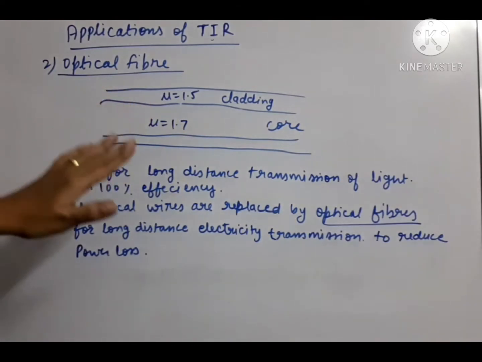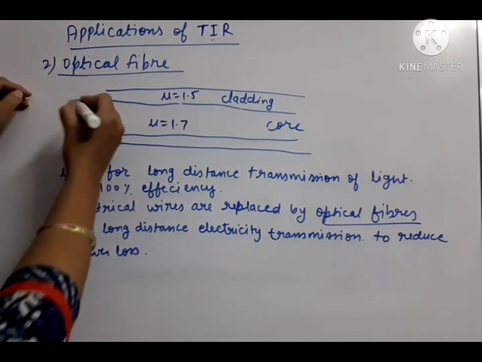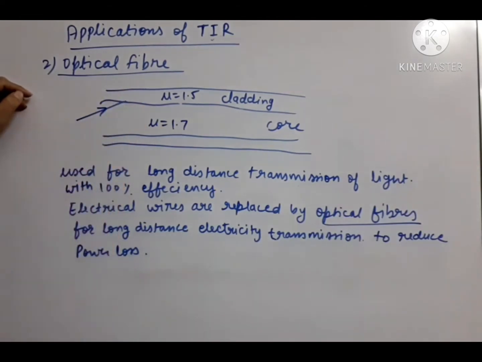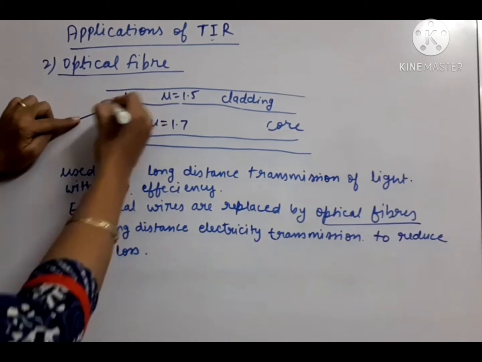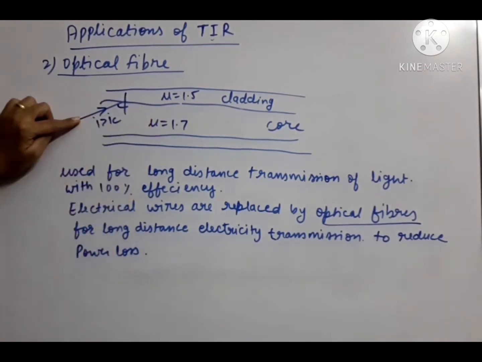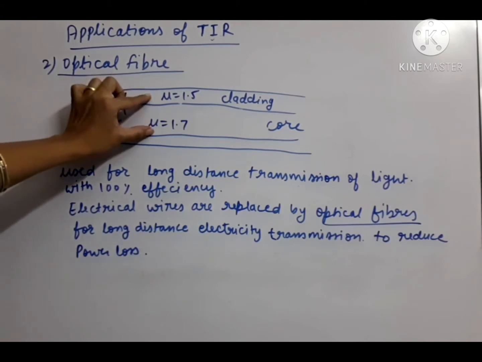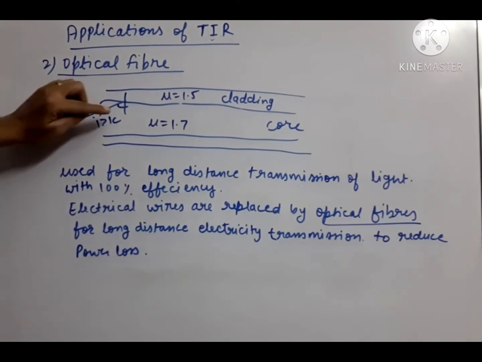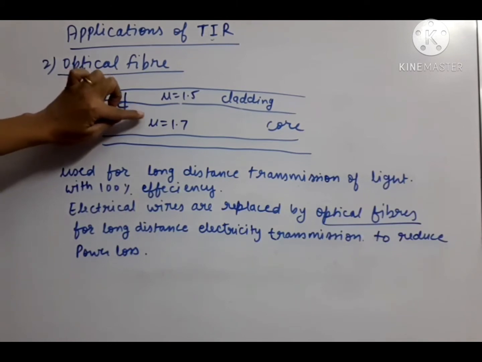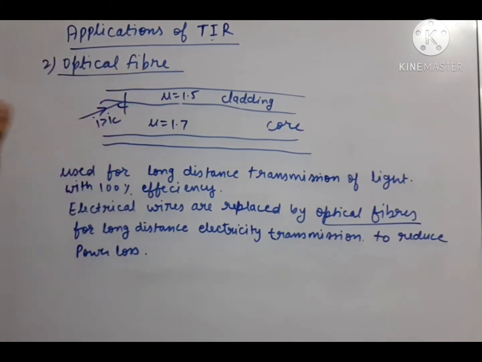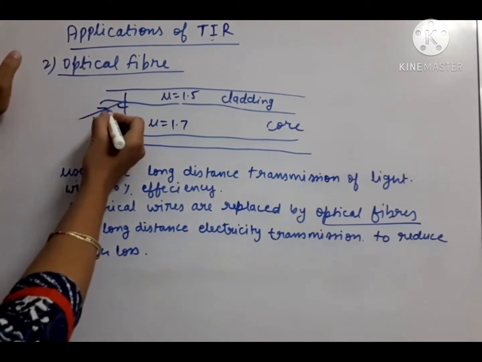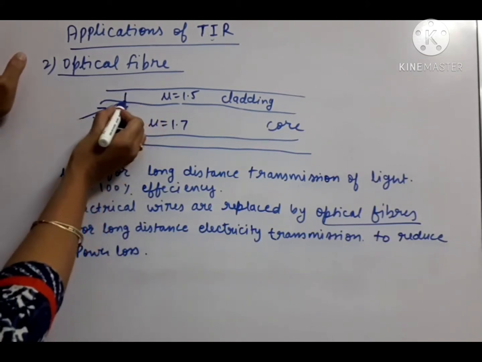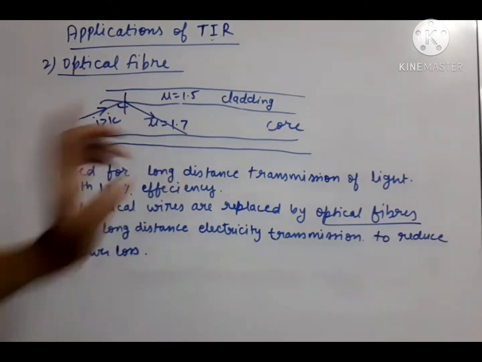So first of all, how will the TIR take place here? What we need to do here is enter the light ray at greater than the critical angle. Critical angle is measured with the help of these two refractive indexes. So we have to enter the light ray at greater than critical angle, and the second condition is that we are already moving from denser to rarer medium. So both the conditions of TIR are fulfilled. So this ray will not enter into the cladding. It will return into the same medium, so reflection will take place.